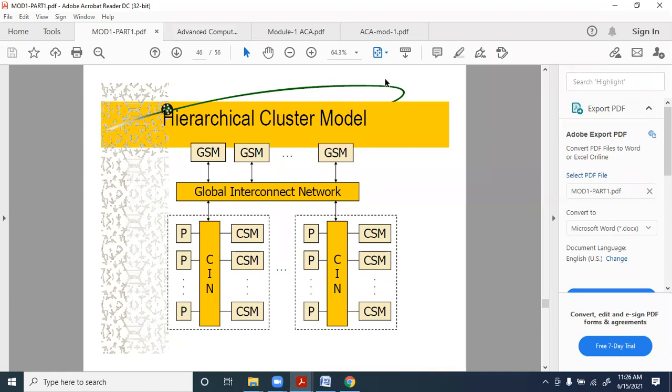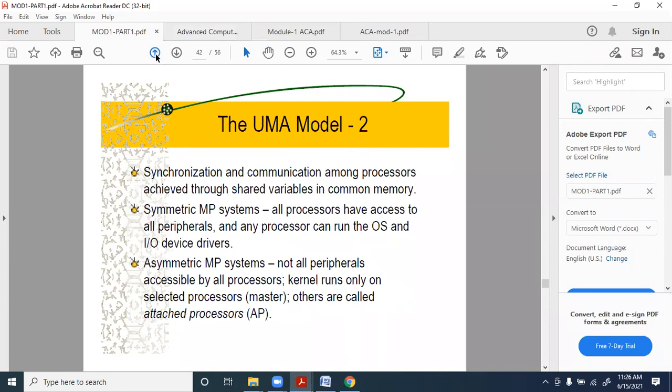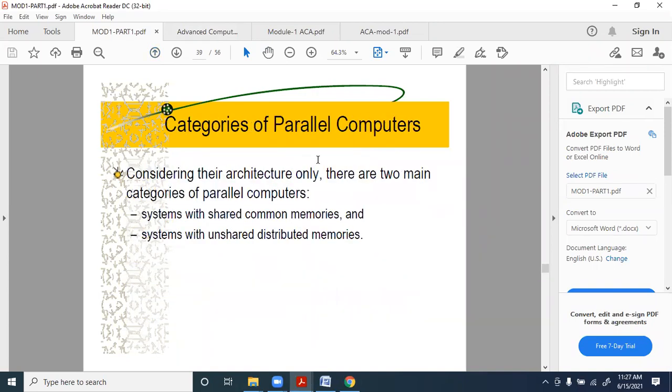This is advanced computer architecture. This might be the 4th class or so in the syllabus, as far as the syllabus is concerned. And we were discussing the multiprocessors and multi-computers. You can consider them as the categories of parallel computers. Parallel computers can be divided into 2 categories. One is the multiprocessor, the second is the multi-computers.